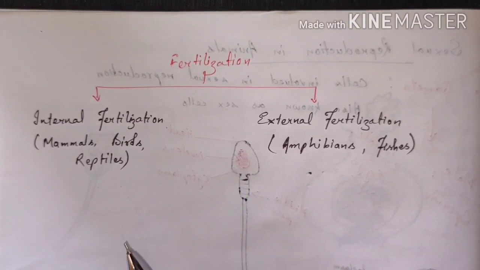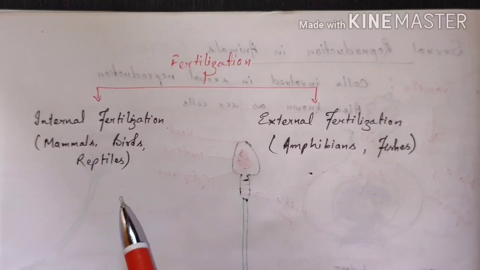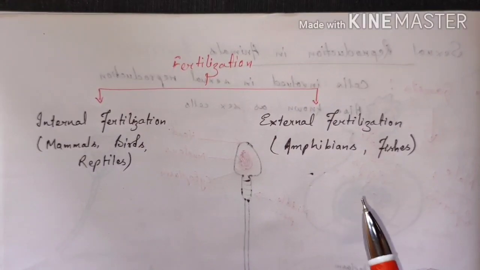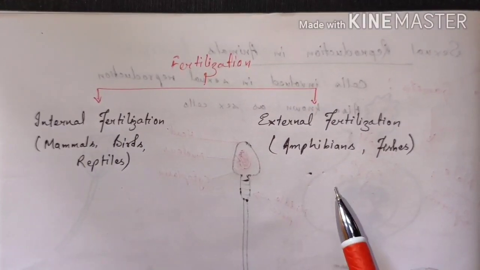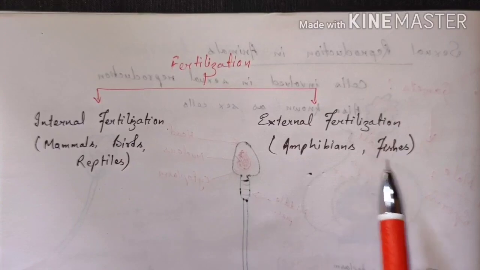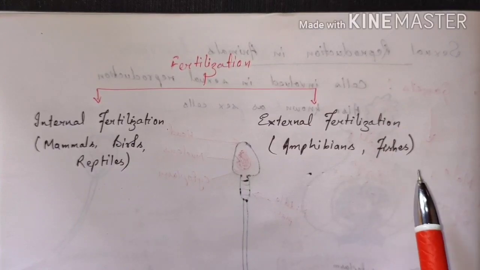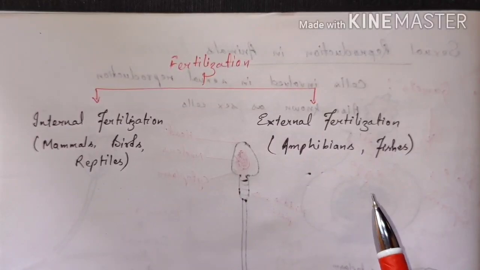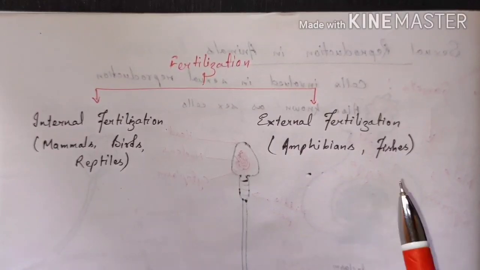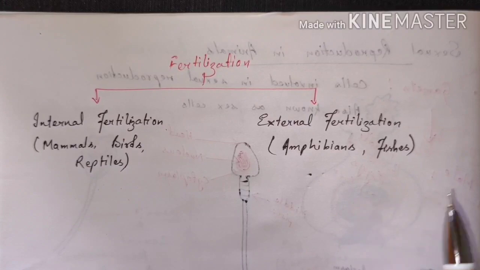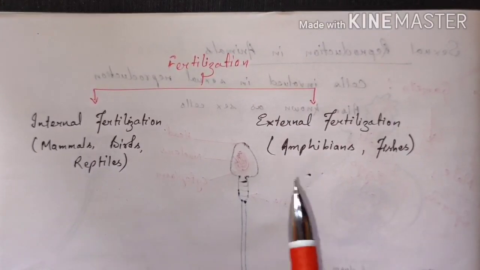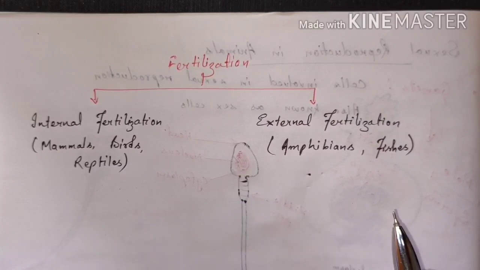In humans, the sperm fertilizes the ovum inside the female body during the process of copulation or mating. But in external fertilization, fishes or frogs lay the eggs into the water in which they live, and then the sperms are also released into the same water, and the sperms and eggs fuse. We can say that the sperm fuses with the eggs in the water by the process of collision. So that is the way in which internal fertilization and external fertilization take place.